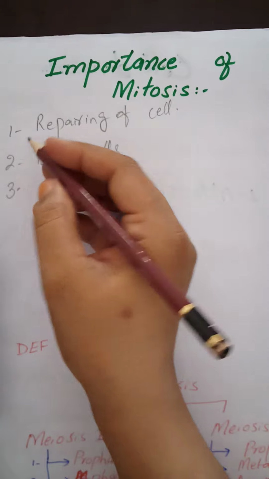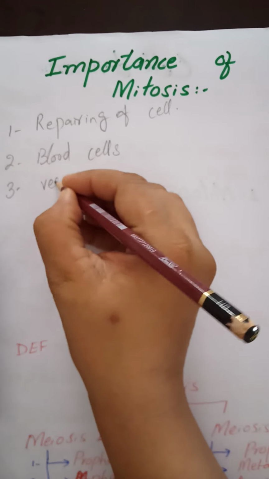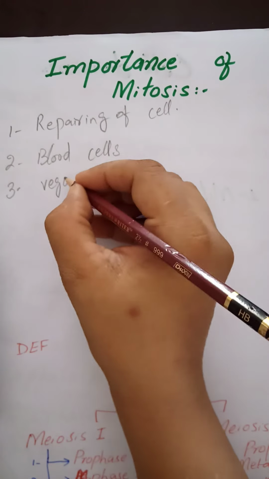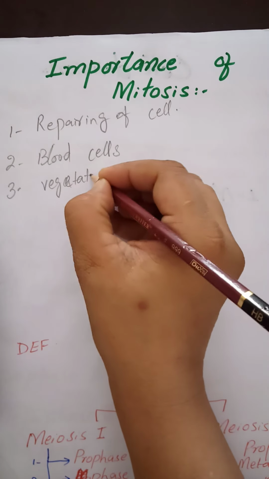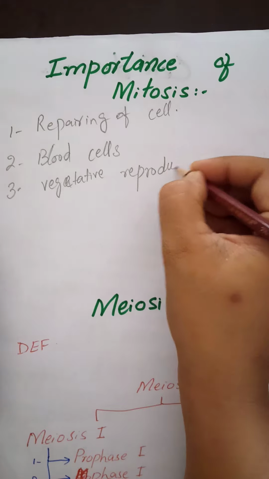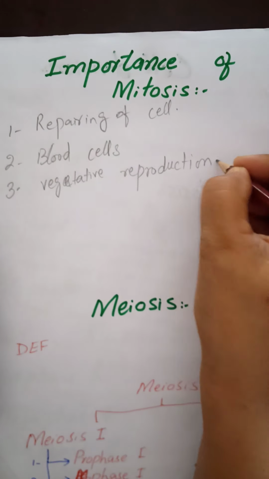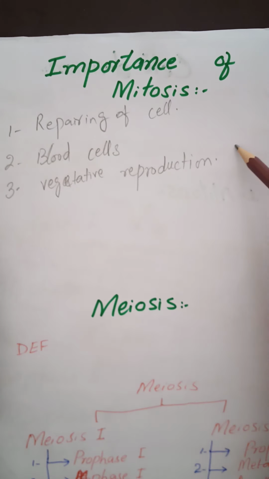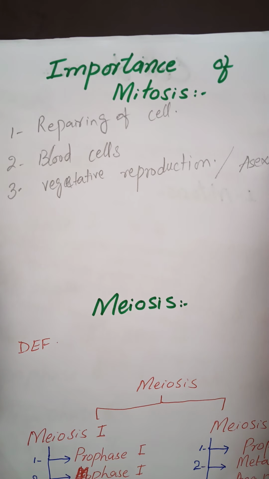It is also helpful in vegetative reproduction. What is vegetative reproduction? It is asexual reproduction. Two types of reproduction are there in living things, sexual and asexual. So it is helpful in asexual reproduction.